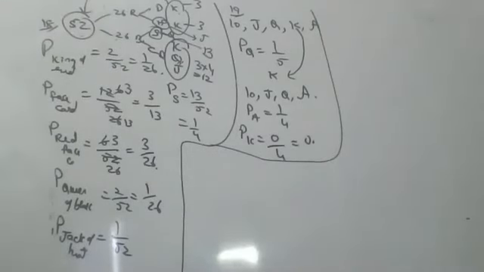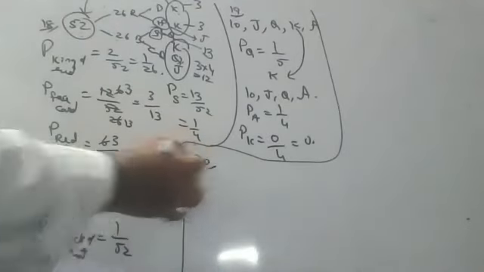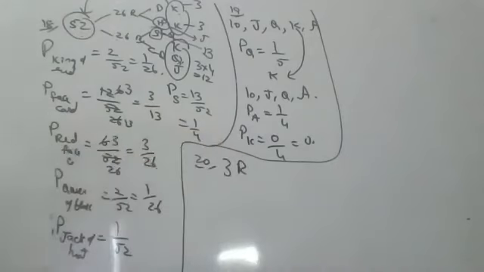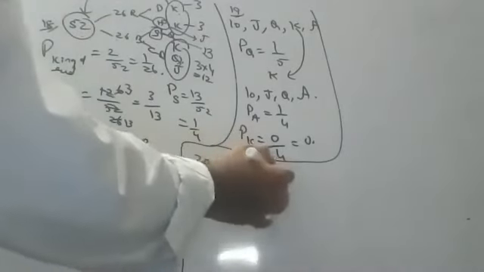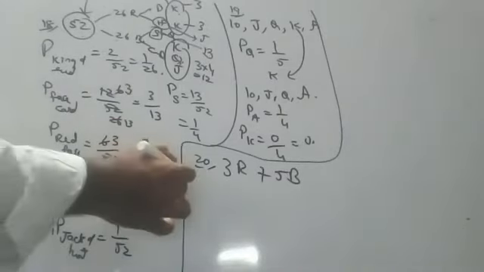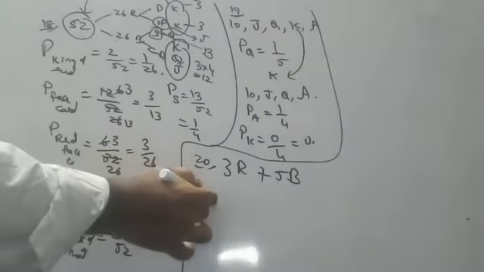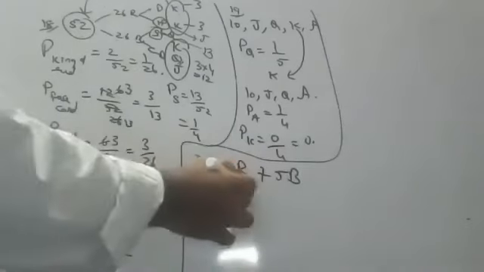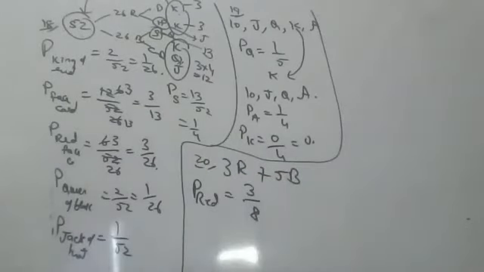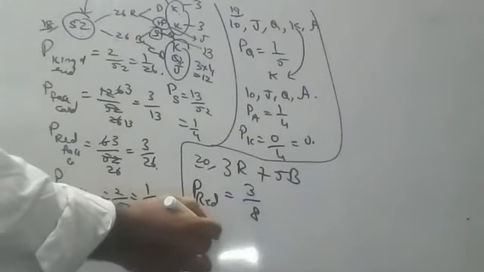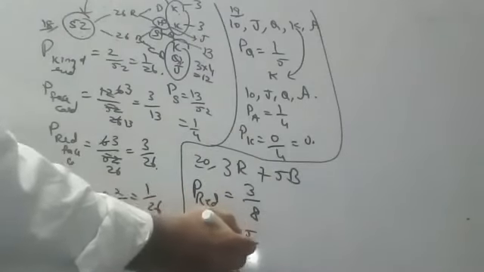Next question, 20th question. A bag contains 3 red balls and 5 black balls. A ball is drawn at random from the bag. What is the probability that the ball drawn is red? Children, anyone? 3 by 8, sir. 3 by 8. Very good. Children, next one. What is the probability of black? 5 by 8, sir. 5 by 8. Okay, children.